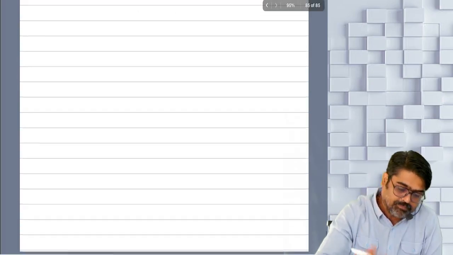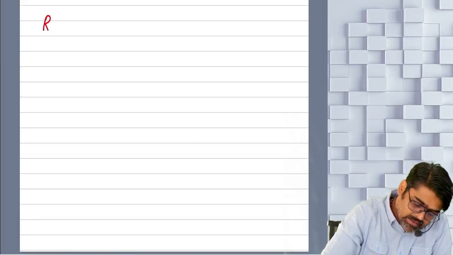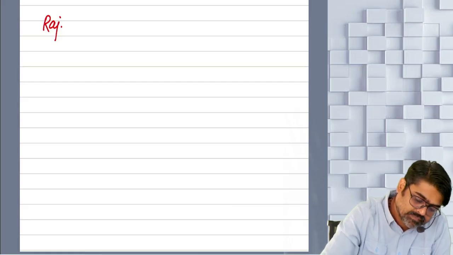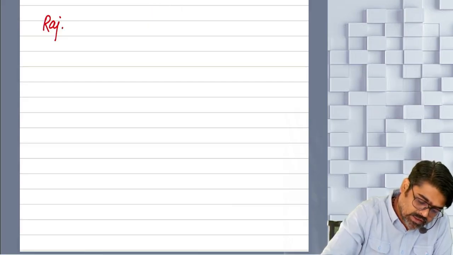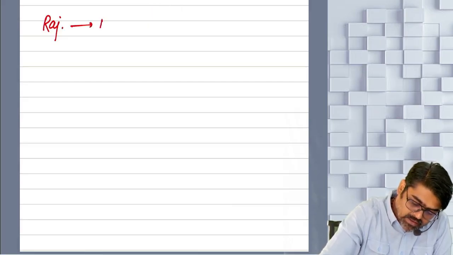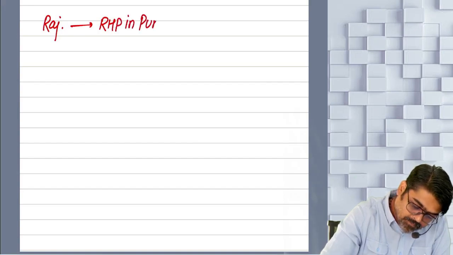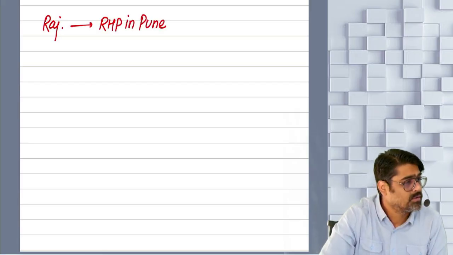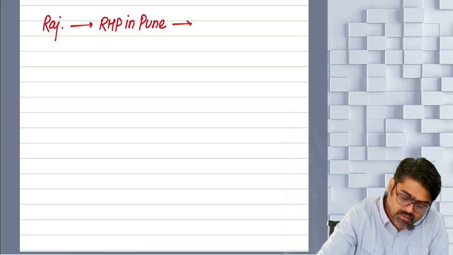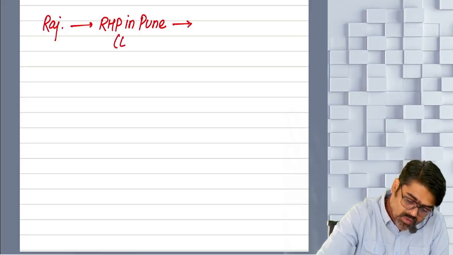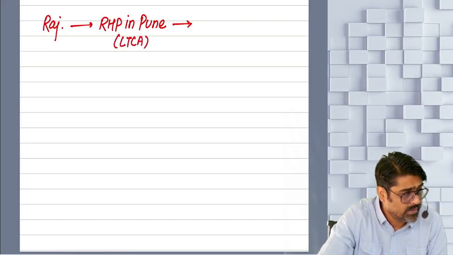Now pay attention. One small example I am taking up. Raj is having a residential house property. Assessee is Raj. Okay, no? Raj is having a residential house property in Pune. Pune is a city in Maharashtra. Okay. So that residential house property in Pune, which was a long-term capital asset. Holding period was more than 24 months.